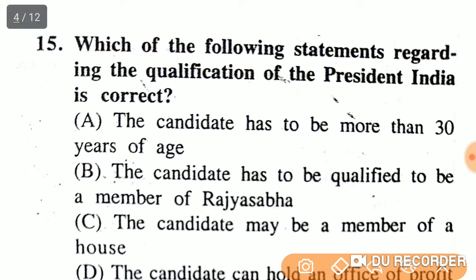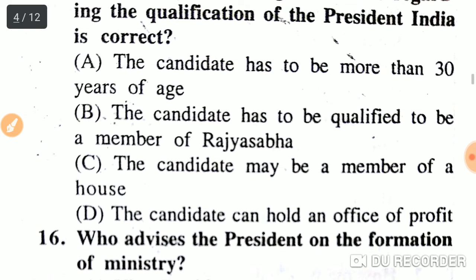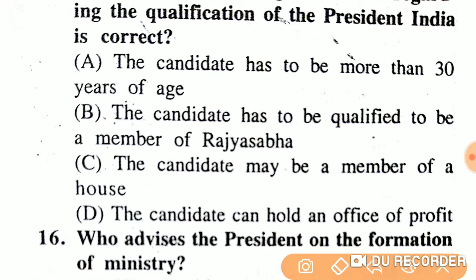Question number 15. Which of the following statements regarding the qualifications of the President of India is correct? The candidate has to be more than 30 years of age. The candidate has to be qualified to be a member of Rajya Sabha. The candidate may be a member of a house. The candidate can hold an office of profit. So the right answer is option B. The candidate has to be qualified to be a member of Rajya Sabha.